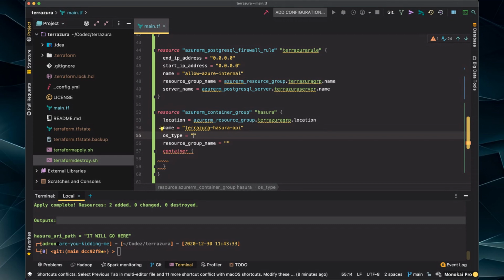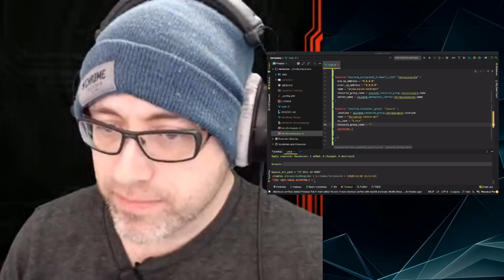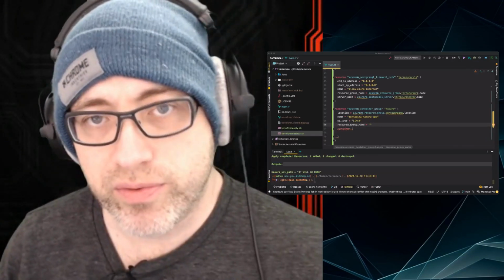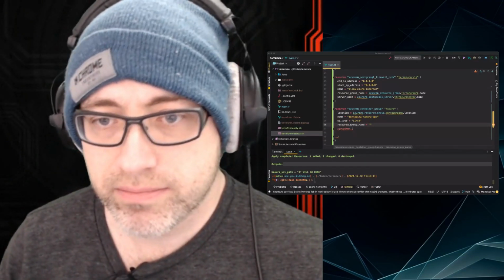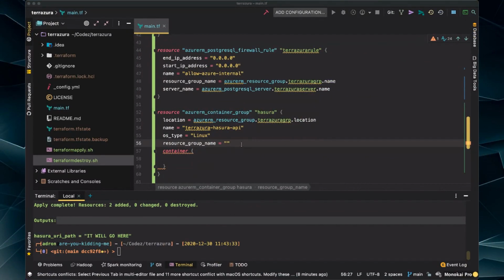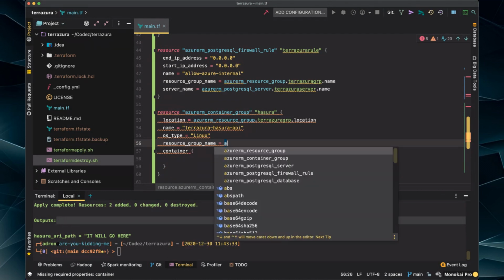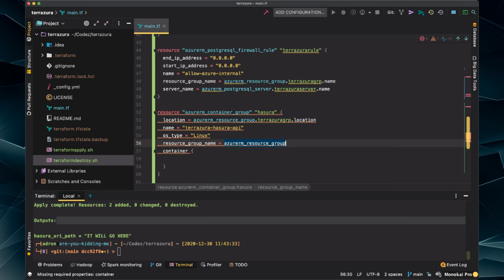OS type is going to be Linux because, you serious? Like, is that even a question? Obviously, it's going to be Linux. Any reasonable thing in a container runs in Linux. Again, anything reasonable running in a container runs on Linux. All right, resource group name. And I'm not always much for axioms of that type, but seriously, Azure RM resource group, our resource group.